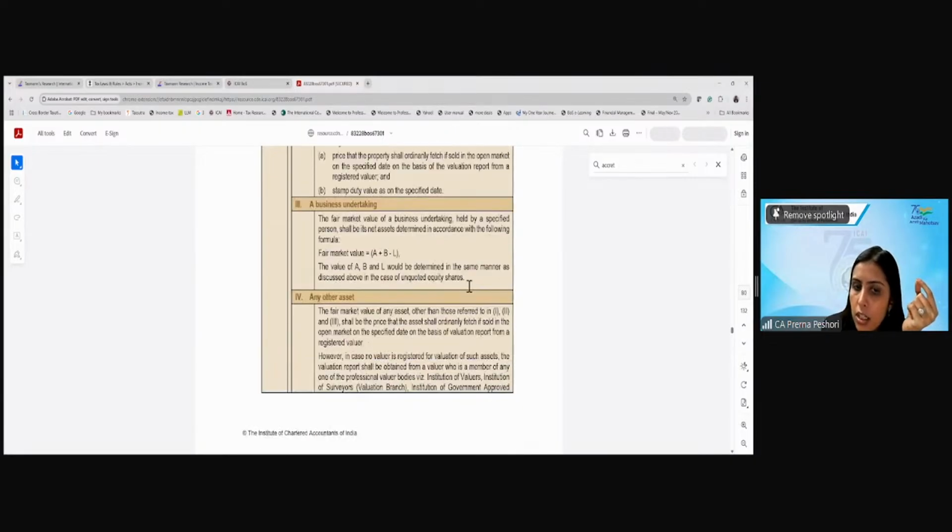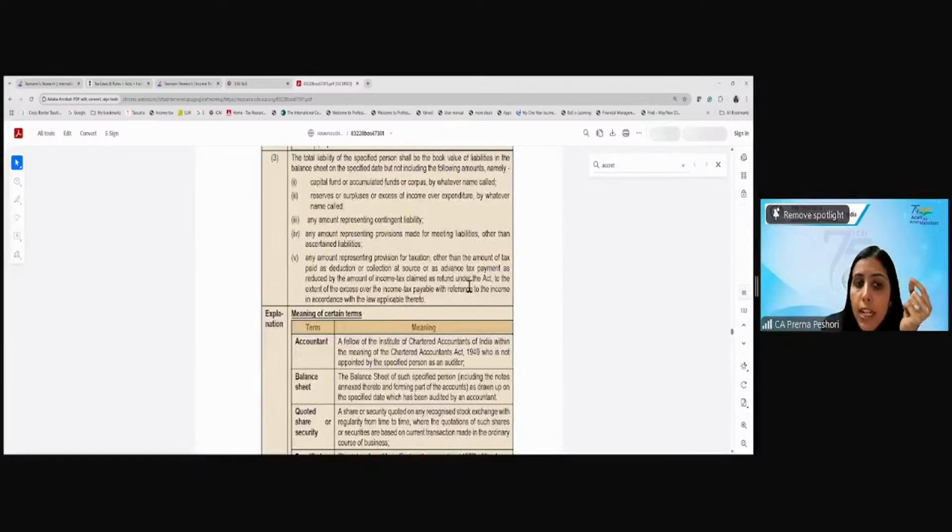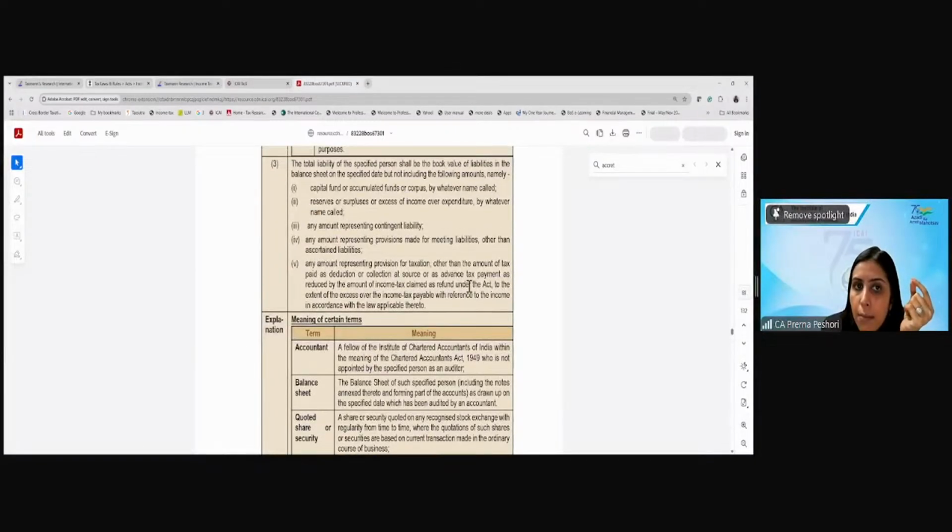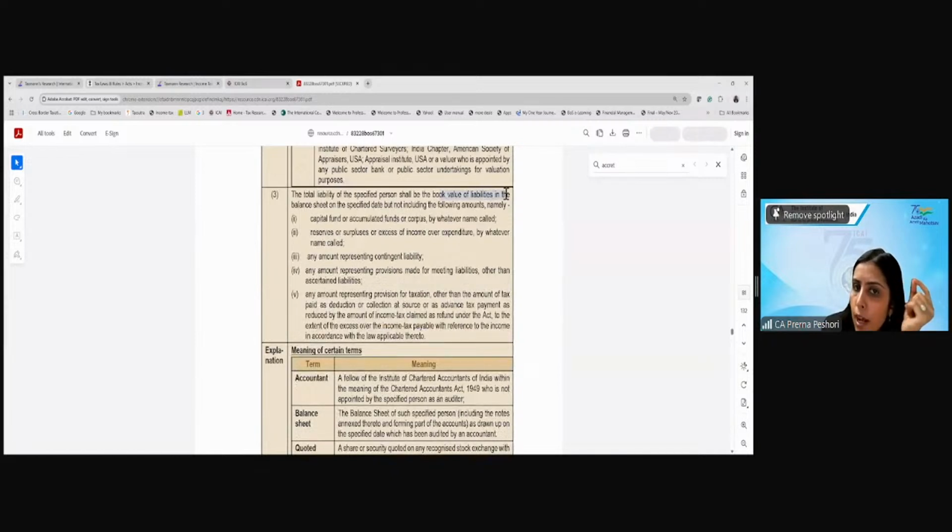Are we clear? And the liabilities shall be the book value of liability, but will exclude capital fund, reserves, contingent liability, provisions other than ascertained provisions, and the provision for taxes. Are we clear? So let us go back to the question.